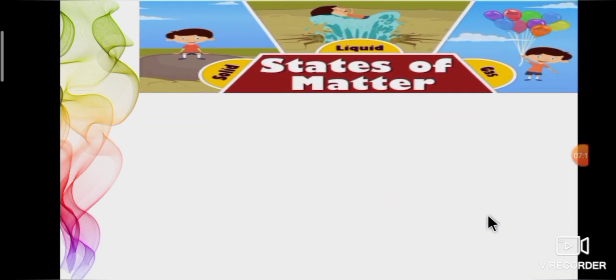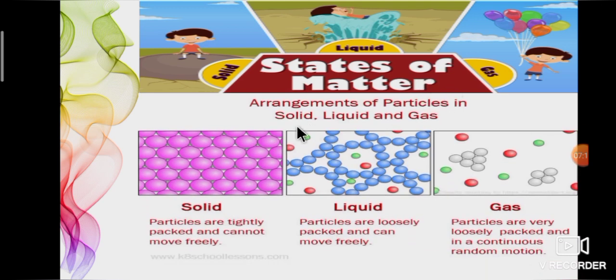We know that the states of matter are basically solid, liquid and gas. From this picture, we learn about the arrangement of particles in the states of matter. In solids, particles are tightly packed and cannot move freely. Examples: book, table, building, etc. In liquids, particles are loosely packed and can move freely. Examples: milk, juice, coffee, etc. In gas, particles are very loosely packed and in continuous random motion. Examples: air in a balloon, cycle tube, etc.